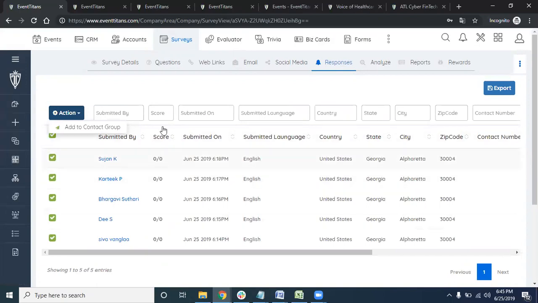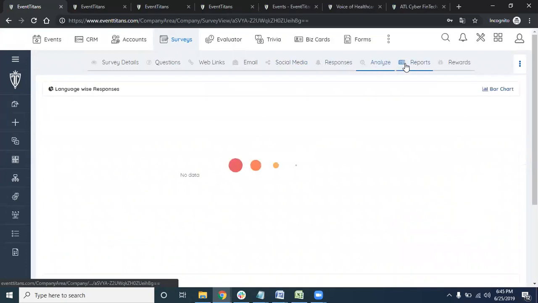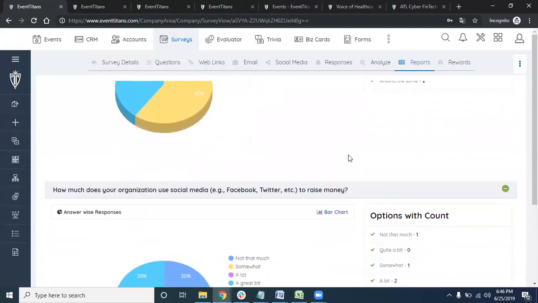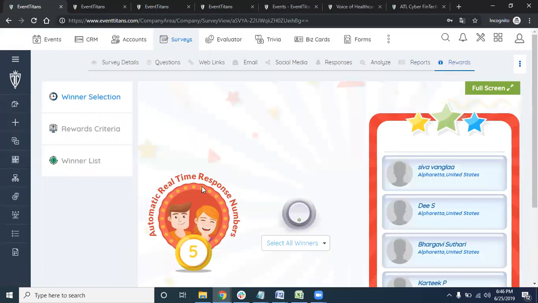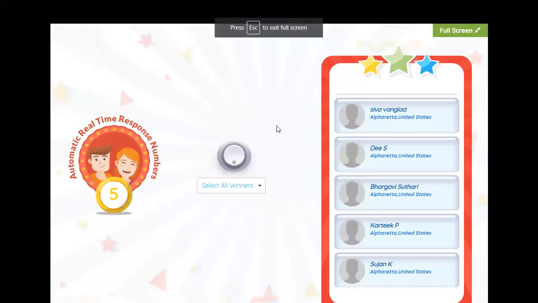All these users' email IDs and everything would be going into your CRM. Okay, and you can analyze them. Reports, you can see the reports right over here. And rewards.